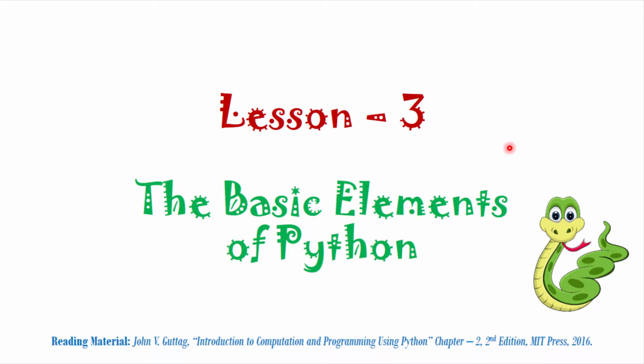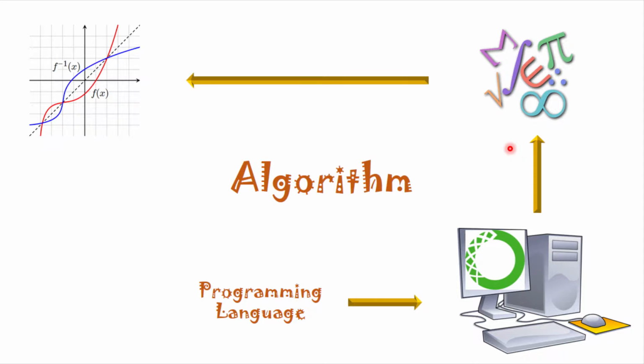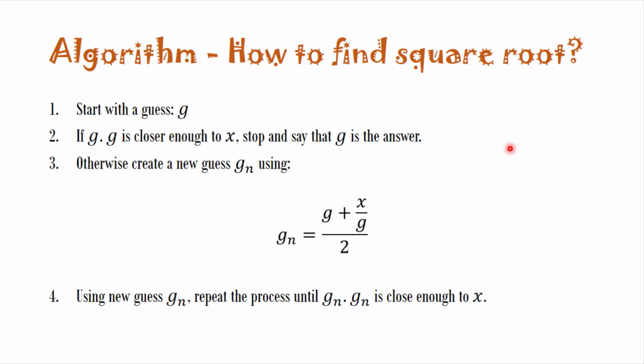Today we are going to start Python. In today's lesson we will see basic elements of Python. In the previous lessons I defined what is an algorithm. An algorithm is a sequence of commands in a controlled flow fashion. For example, in the previous lesson we saw an algorithm of finding the square root of a number.